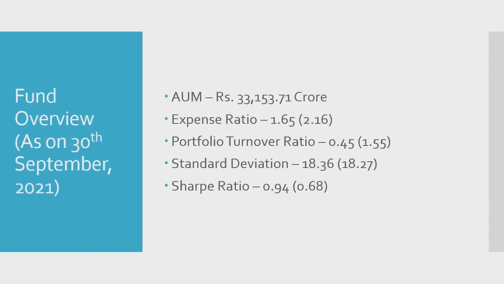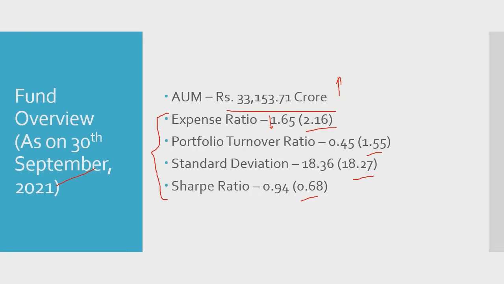Viewers, now it's time to discuss some numbers with the fund overview. We are seeing here an asset under management of rupees 33,154 crores, which is a very high number, and it shows the goodwill of investors. And thanks to this higher asset under management, you are seeing a very low expense ratio, which is 1.65. And these four ratios are quantitative indicators of the performance of this mutual fund. And the numbers that I have mentioned within parentheses represent the category averages, which are the average values of other mutual funds in the same category.